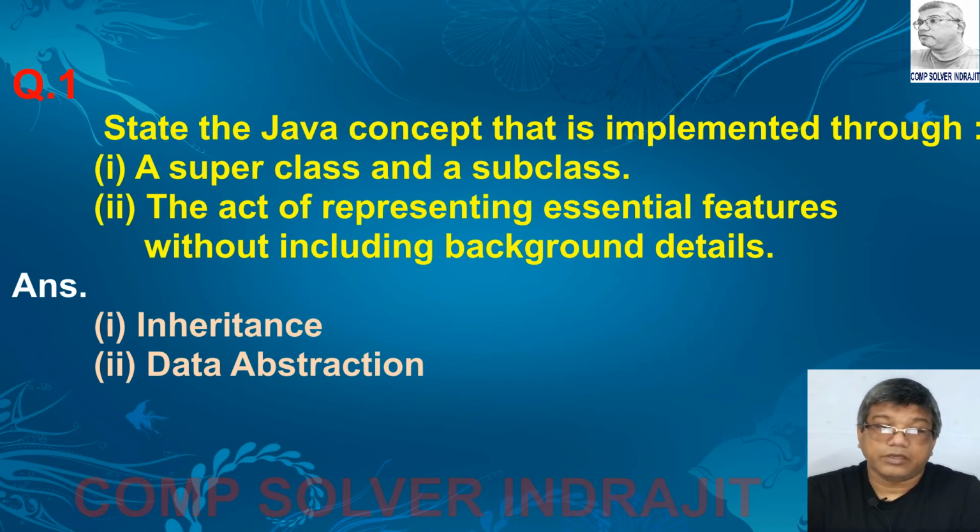subclass and the act of representing essential features without including background details. The answer was inheritance, number 1 inheritance, and answer number 2 is data abstraction. So we can say a superclass and a subclass implemented through inheritance and the act of representing essential features without including background details implemented through data abstraction. Next question.